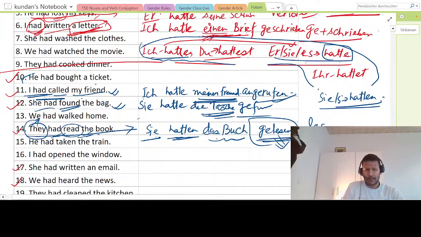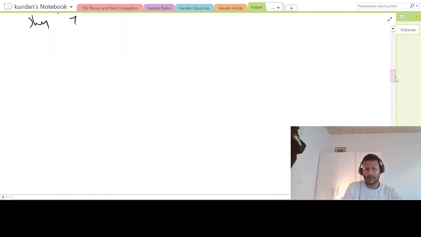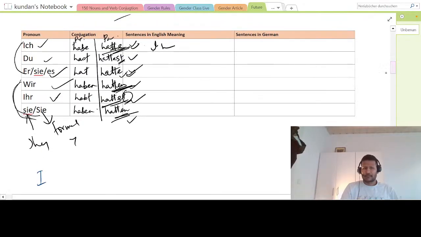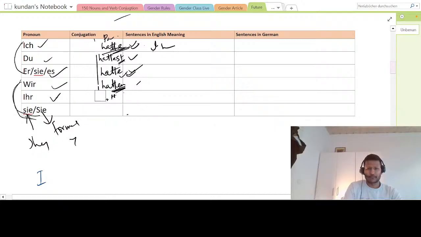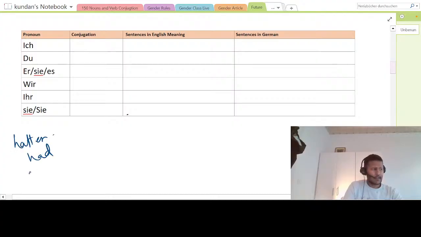So now let me say I had written a mail. Let me go here and explain. All right. So hatten is had, and for ich the conjugation here is hatte.